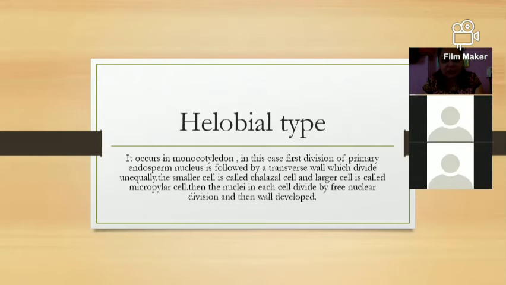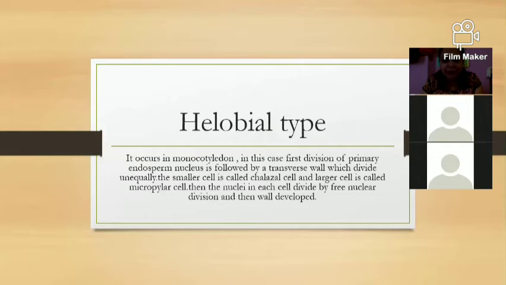The smaller cell is called the chalazial cell, whereas the larger cell is called the micropylar cell. Then the nucleus in each cell divides by free nuclear division, and then the wall develops. So the halobial type is only for monocotyledon seed development. What is a monocotyledon? It means the development of a single cotyledon.